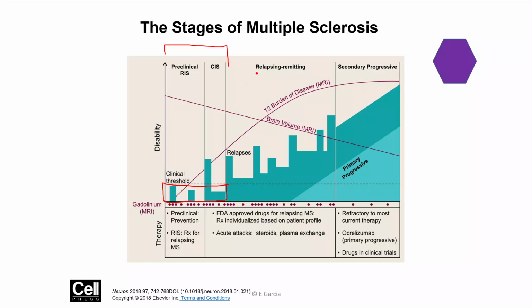Eventually, a person probably ends up with this, relapsing remitting. And what tends to happen is they get worse, then they get better. So this way is getting worse. This way is getting better. They get worse, then they get better. But then remember, over time, the scar tissue builds up inside the brain, which means that they get worse and then they don't get as much better. Look at how much better this is compared to this. And at some point, they're really not getting much better and it just keeps getting worse. And at that point, the condition converts from relapsing remitting to secondary progressive, in which it just keeps getting worse, okay? Again, remembering this direction is disability.